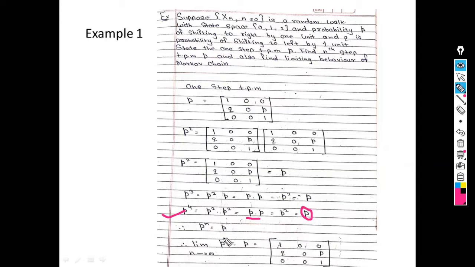That means in general, P raised to n is nothing but P. So if I find the limit of P raised to n, the answer is P. So what is the n step transition probability of the absorbing barrier? It is nothing but simply P.